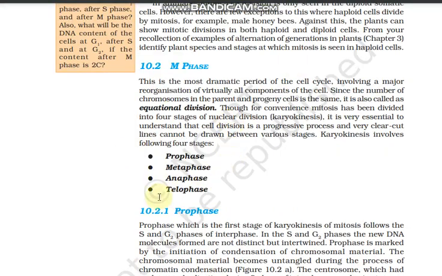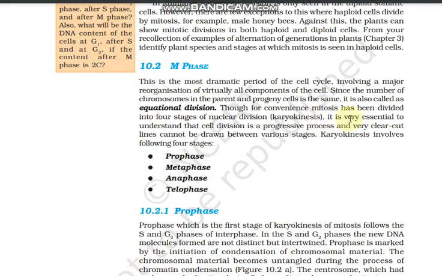So now let's go into the M phase. This is the mitotic phase. The mitotic phase is divided into four phases: P is prophase, M is metaphase, A is anaphase, and T is telophase. This is the most dramatic period of the cell cycle, involving major reorganization of virtually all components of the cell. Since the number of chromosomes of the parent and progeny cell is the same, it is called equational division.